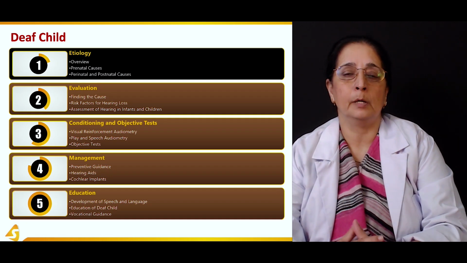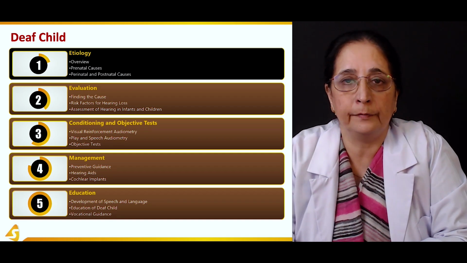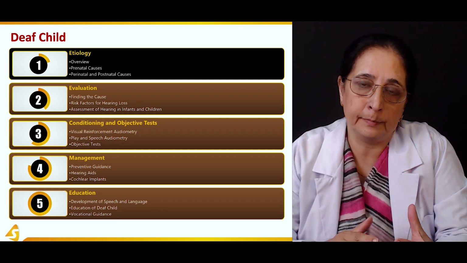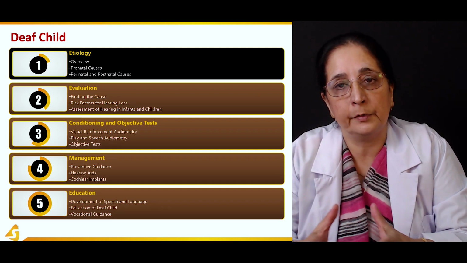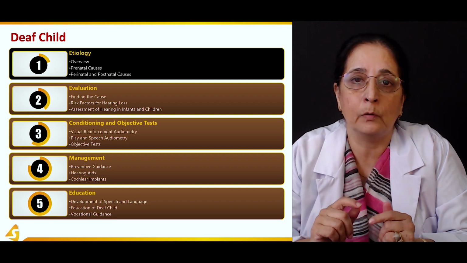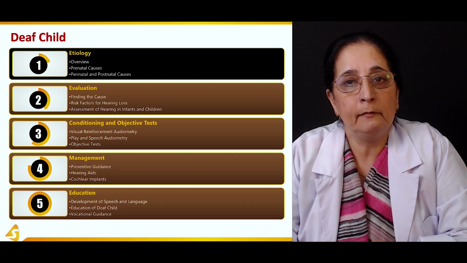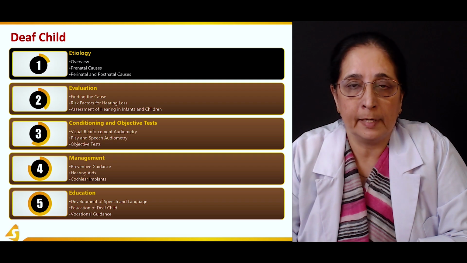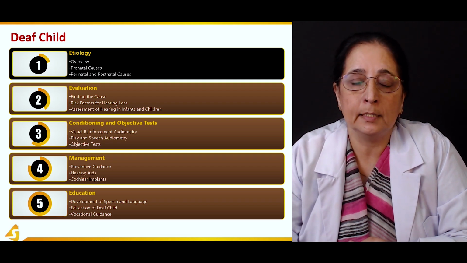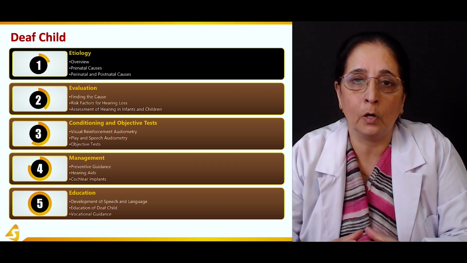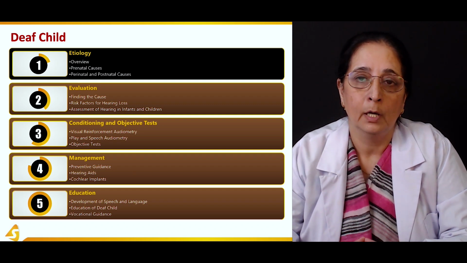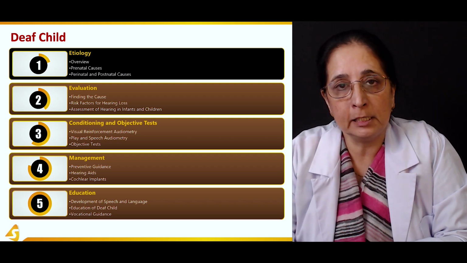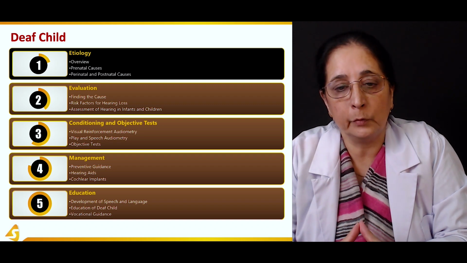Then we will also talk about some perinatal causes of deafness. Perinatal is the period around the birth, some time before and some after the birth. So it's the period that covers around the birth time. And then we will talk about some postnatal causes of childhood deafness, and postnatal is the time after the delivery. So for all three periods we will talk about the causes of deafness: prenatal, perinatal, and then postnatal.